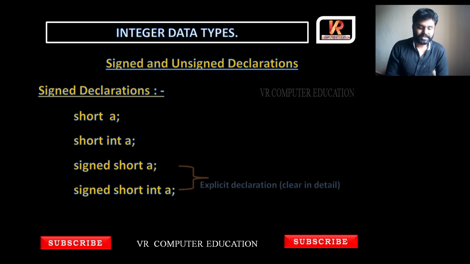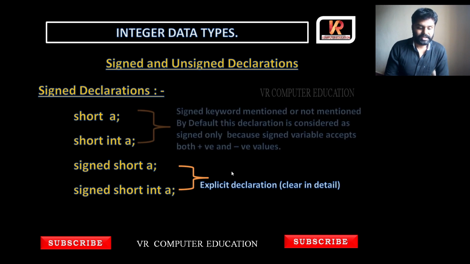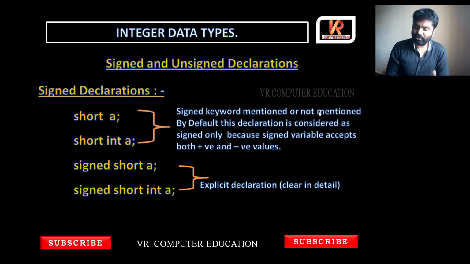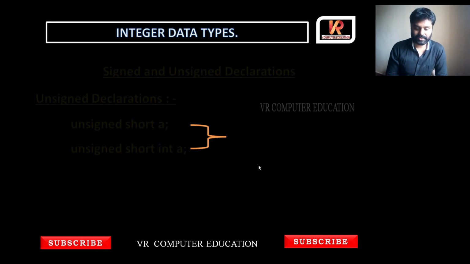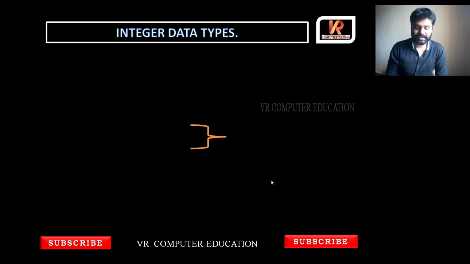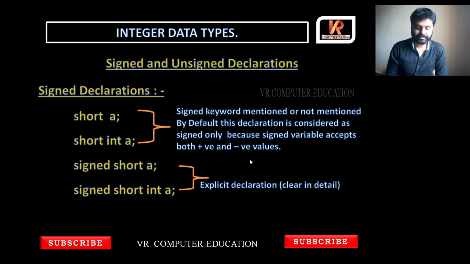So whether the signed keyword is mentioned or not, by default this declaration is considered signed only, because signed variables accept both positive and negative values. So that is about signed declarations.